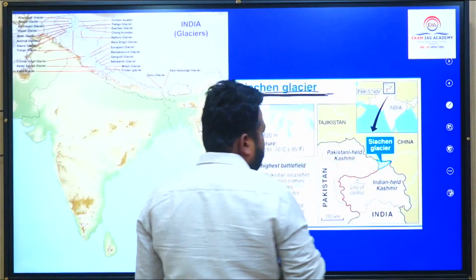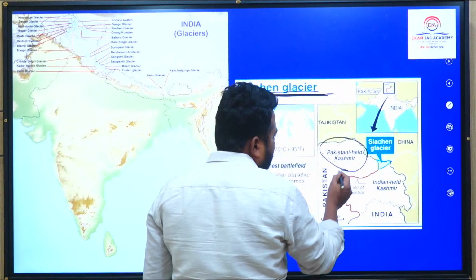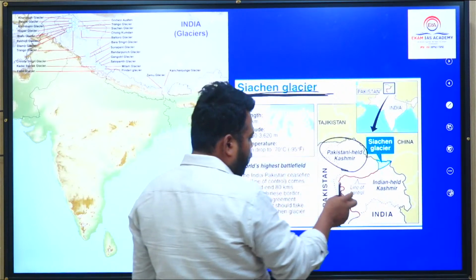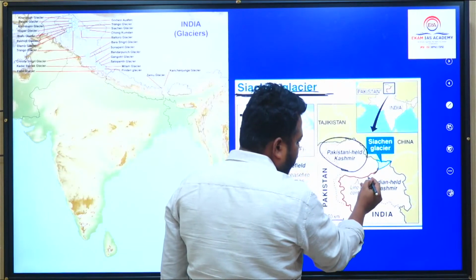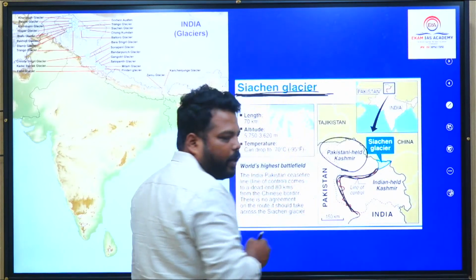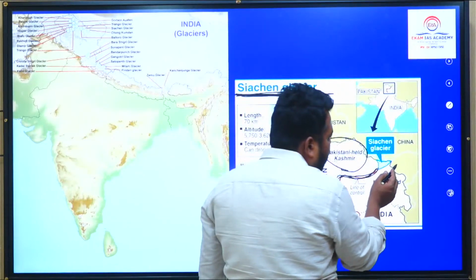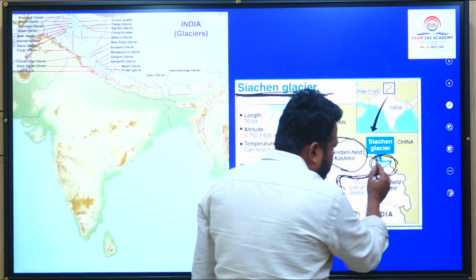If you see its location, it is along Pakistan held Kashmir and India held Kashmir. In between this, we have the line of control, which is a redrawn Radcliffe line. So the Radcliffe line border, this is its redrawn line. And this is the Siachen Glacier location.